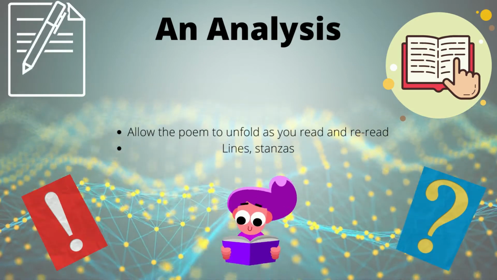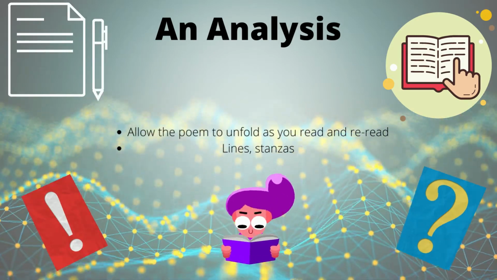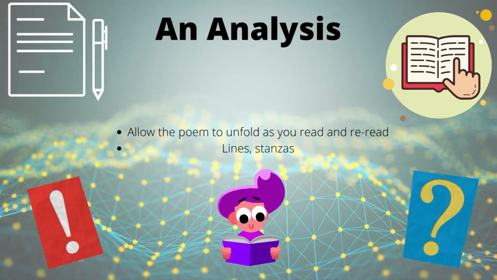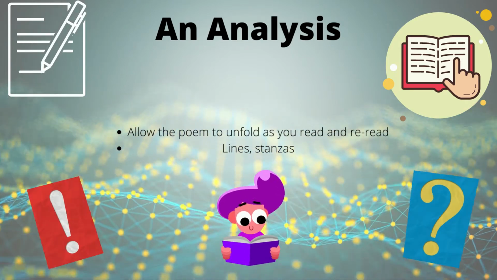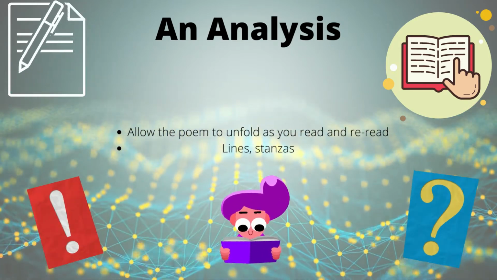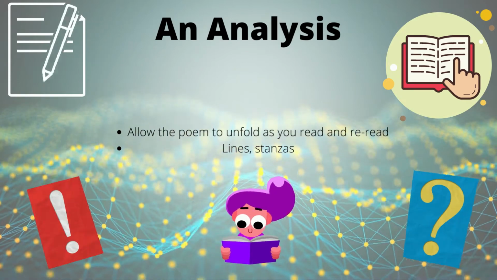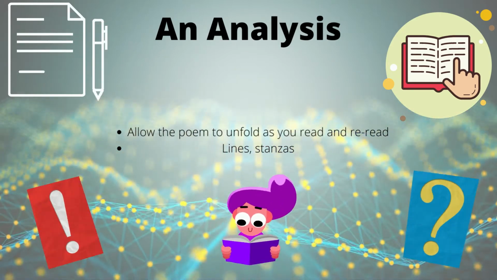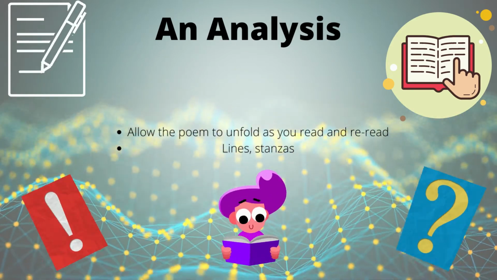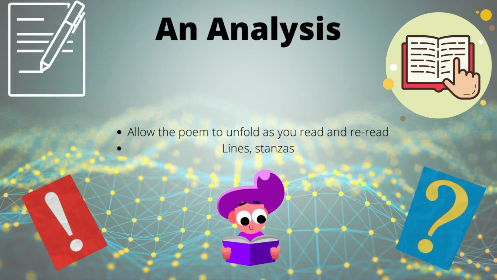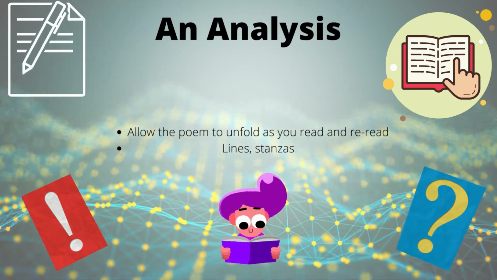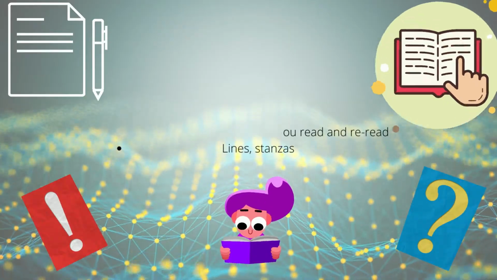Most often, when writing about something we have read, we break things down into sentences, paragraphs, or chapters. In poetry, the units we refer to would be lines and stanzas. Some stanzas are a set number of lines long, and when this happens, we have the option of being even more particular about the way we reference them in our writing, and this can also help us to vary our wording and keep our audience engaged.